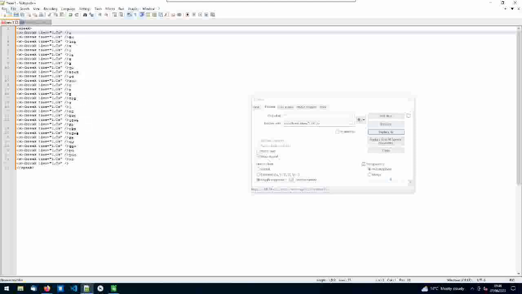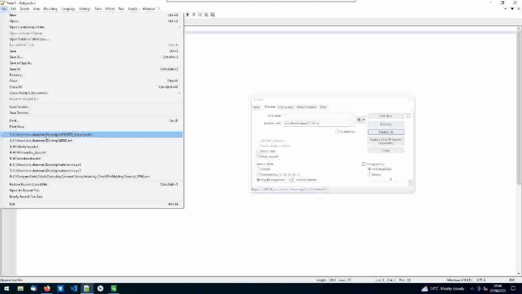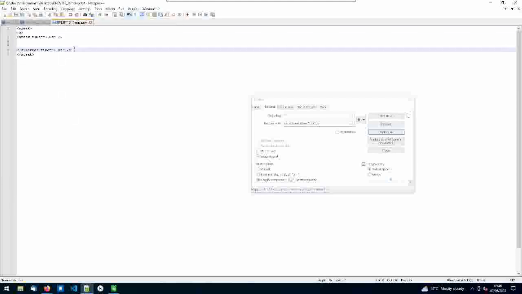I've stupidly closed the other one, so let's open this template back up. I want this close in there as well. Now the only difference, as you can see, is that there's an end tag.